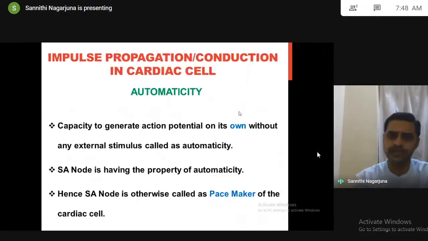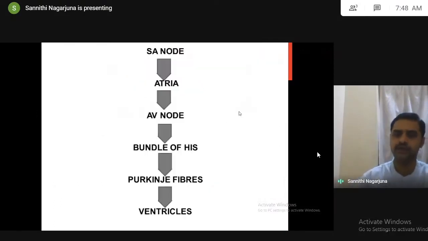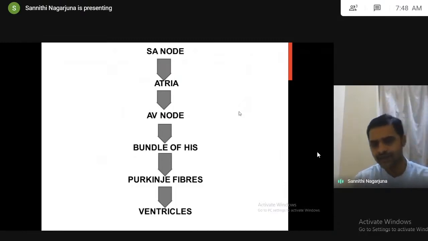Once one impulse is generated, the impulse will be conducted. It is conducted from the SA node, because the SA node has automaticity and is called the pacemaker. From the SA node, the impulse moves to the atria, atria to AV node, to bundle of His, to Purkinje fibers, to ventricles. When one impulse conducts to the ventricles, you will observe one heartbeat, nothing but one ECG. The time for one cardiac cycle and impulse conduction is 0.8 seconds. That's why we have 72 beats per minute. Once the impulse conduction time changes, the number of heartbeats will also change. This is the reason for arrhythmias.